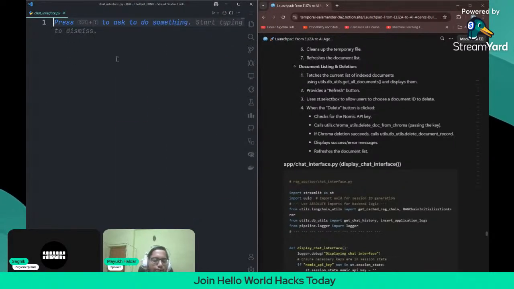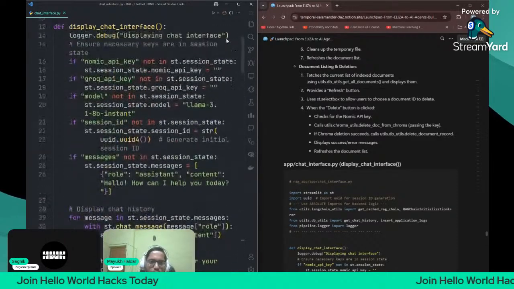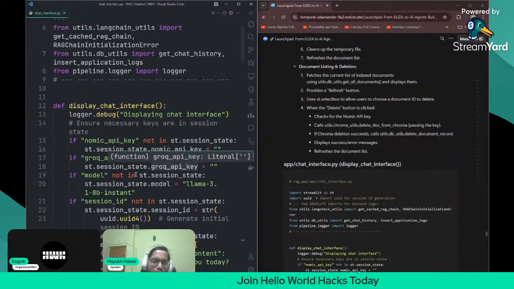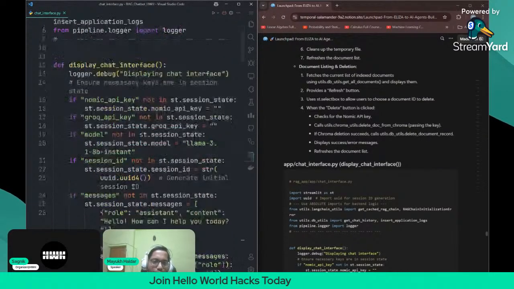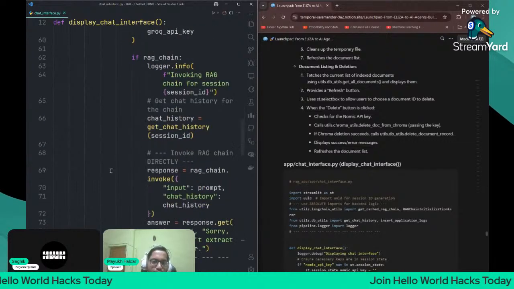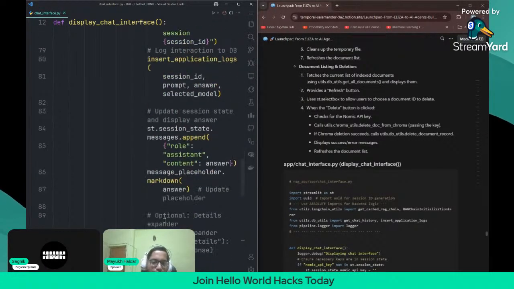So this is the main chat interface. I really like having the chats with the RAG chatbot. Here we display the chat interface, like the Nomic API key, Groq API key, model, session ID, everything with this. Then the RAG chain and all those parts, then the logger, then inserting application logs. Once we have created the chat, we will insert the application logs after each chat.